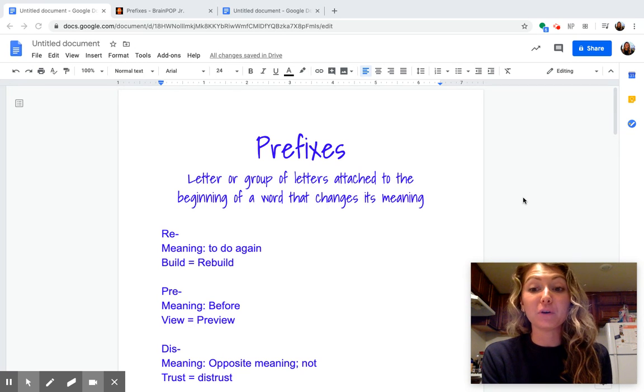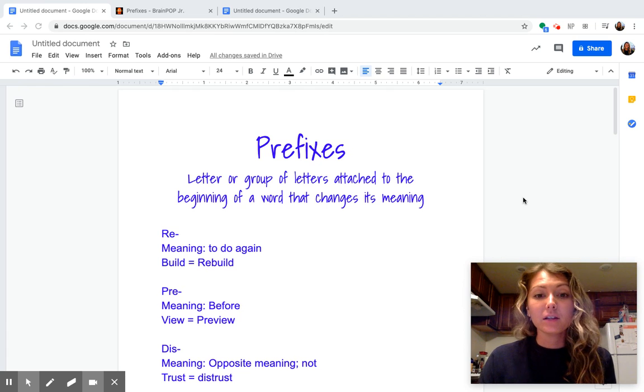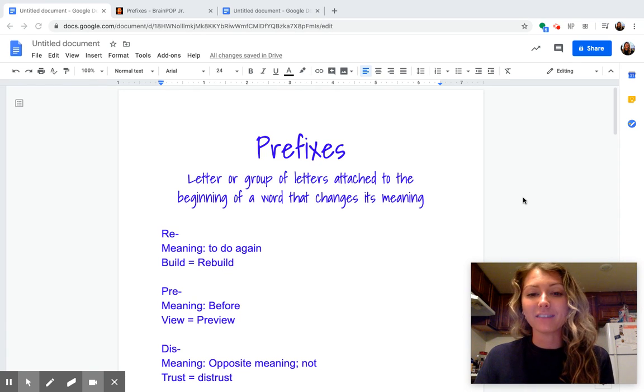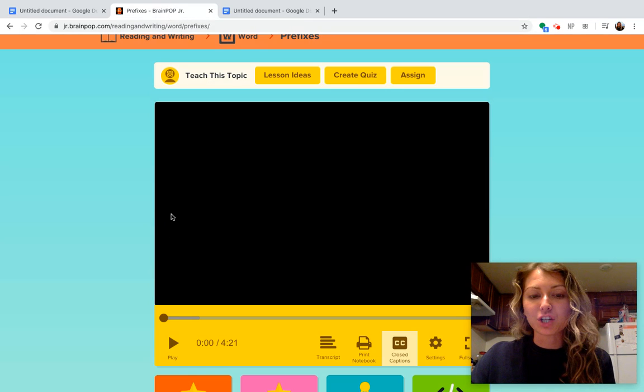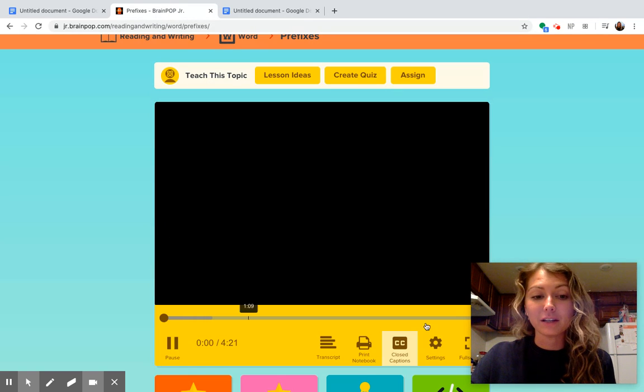Today, for our writing lessons, we are going to be starting a new topic. We are going to be focusing on prefixes. Try saying that to yourself. Prefixes. Now, you may have heard of prefixes before, but prefixes are a letter or group of letters attached to the beginning of a word that changes its meaning. We're going to focus on using prefixes in sentences to create the correct meanings. And we're going to start by watching this BrainPOP video.